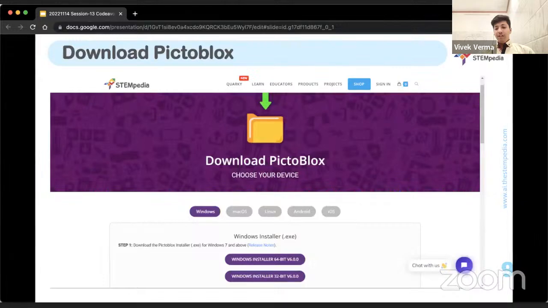All right, so now we are moving forward with the code. I'm just opening a new file in my Pictoblox. Kindly give me a second.